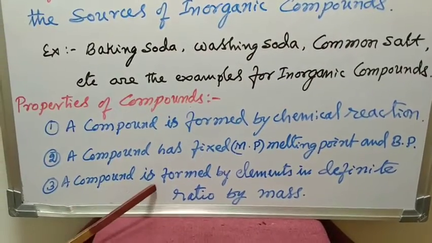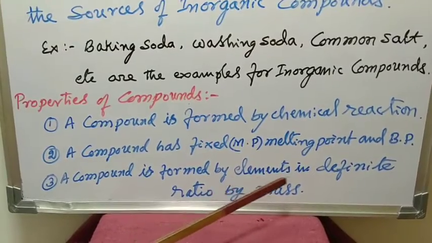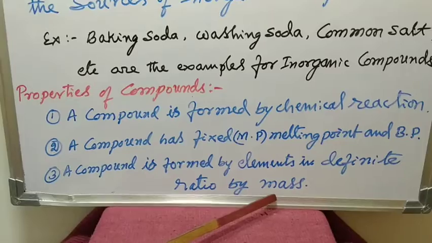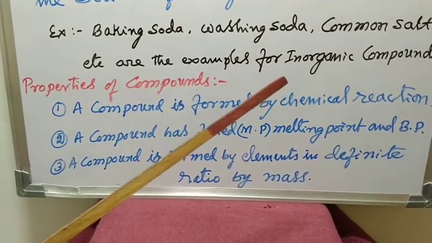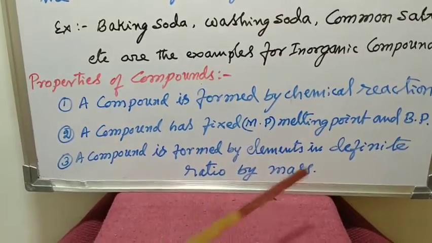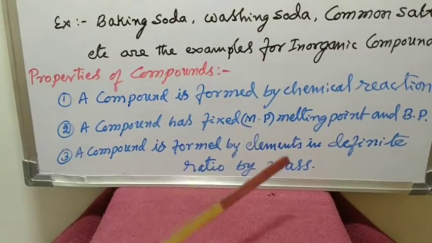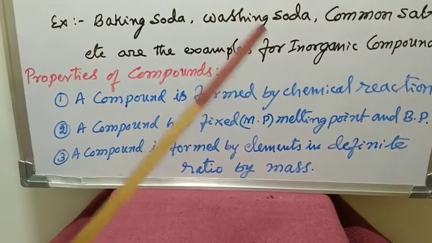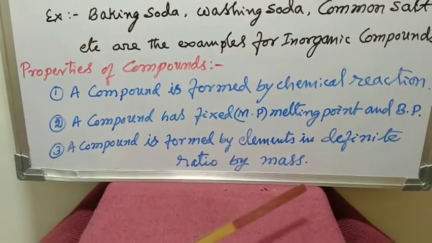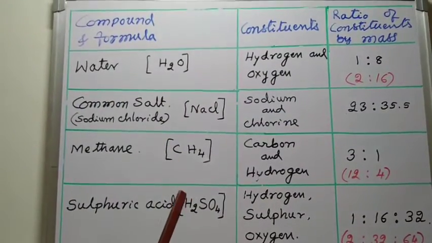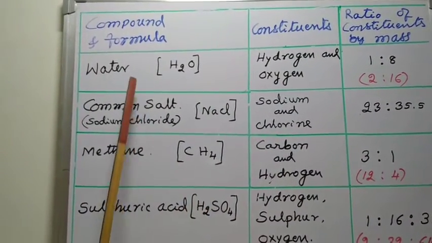And a compound is formed by elements in a definite ratio by mass. Different elements combined in a definite proportion by mass. For example, H2O if we take, they are formed with 1:8 type. I will show afterwards. Let us take some examples of compounds.